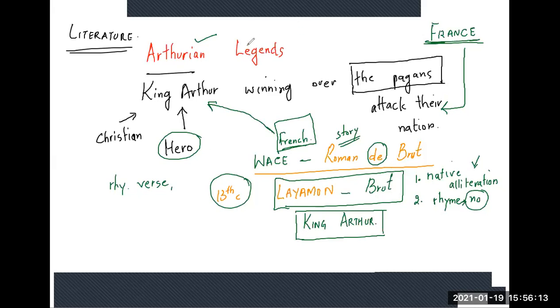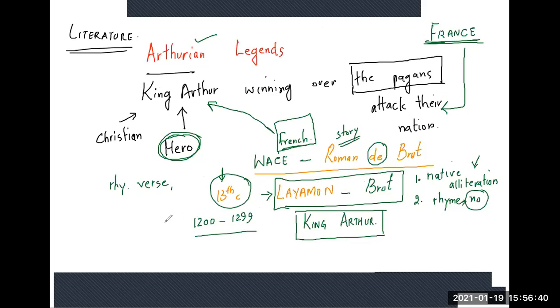Though these Arthurian legends were already there. Other people had already written and given this King Arthur the figure of a hero, the shape of a hero, within many traditions along with that. But this text becomes important in this time period. Layamon's Brut is important for this century, around the 1200s to 1299.